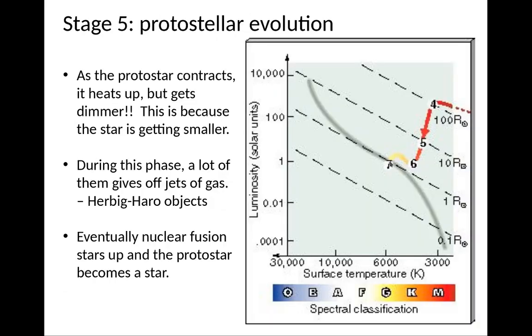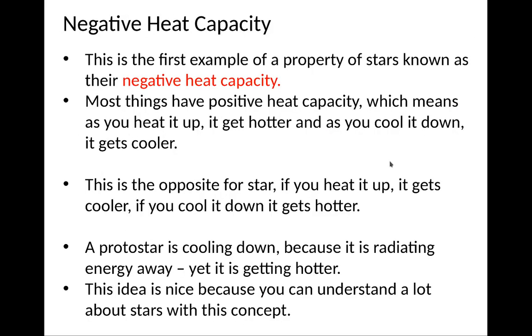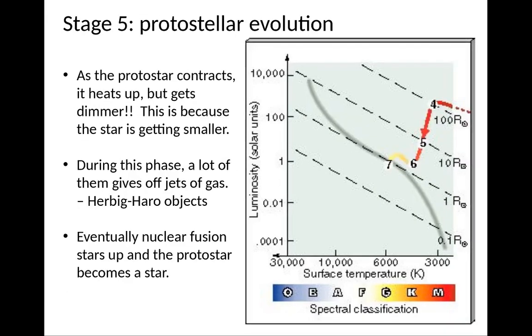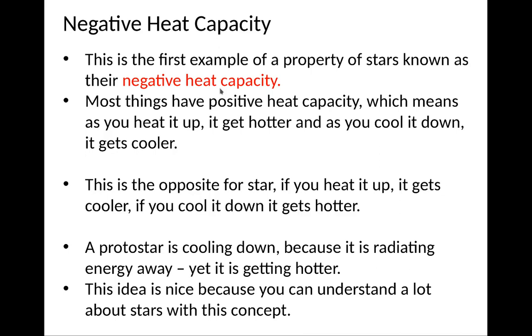These stars are cooling off because they're releasing radiation and contracting. All right. But as they cool off, they actually heat up. This is an example of what's called negative heat capacity. So most things have positive heat capacity. That means as you heat them up, they get hotter. As you cool them down, they get cooler. But this is opposite for stars and protostars in general. It's a subtle effect basically because of the nature of gravity.